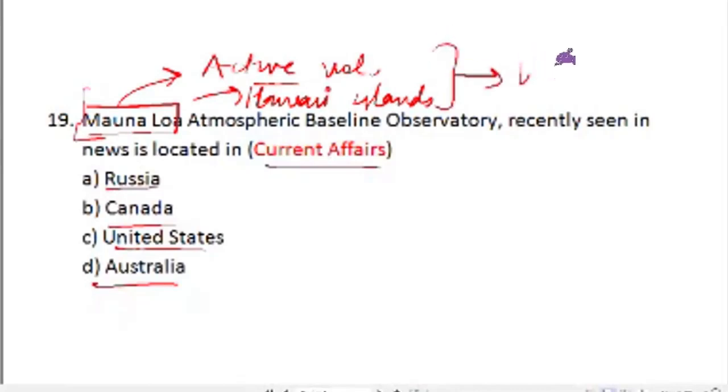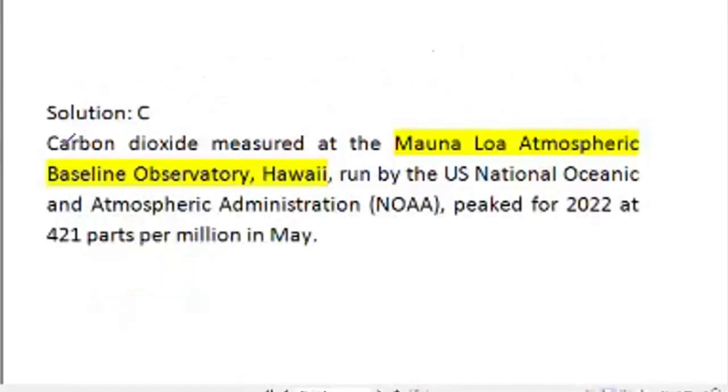It is located in USA. So by that logic as well, you can locate that it is in USA. So C is the right answer. Recently this was in news because carbon dioxide levels peaked for 2022 in May.